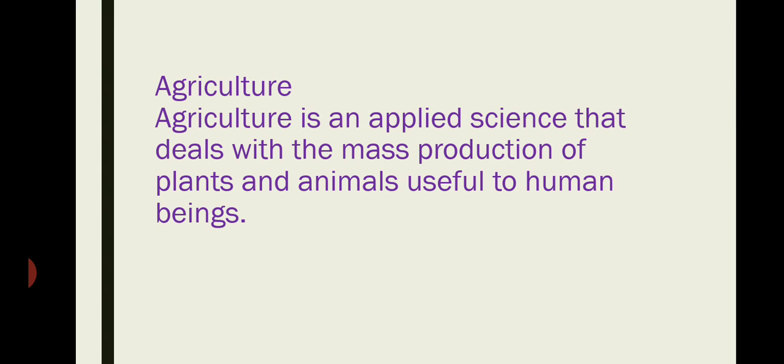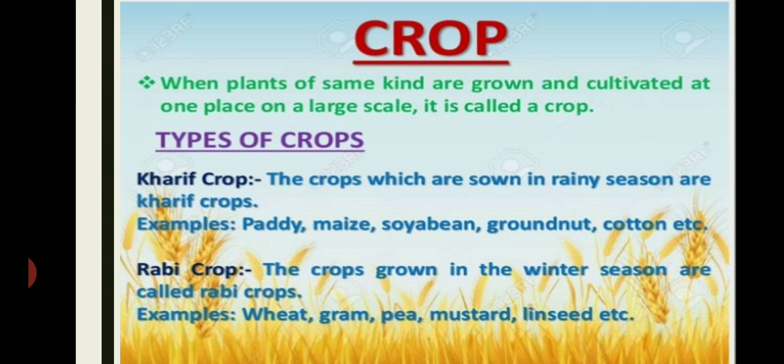Besides crop production, several other related activities like animal husbandry, poultry, fishing, and sericulture come within the purview of agriculture. So, in this chapter, we will discuss the practices of growing crops, high scale production, proper management, and distribution of food. So, let's start.